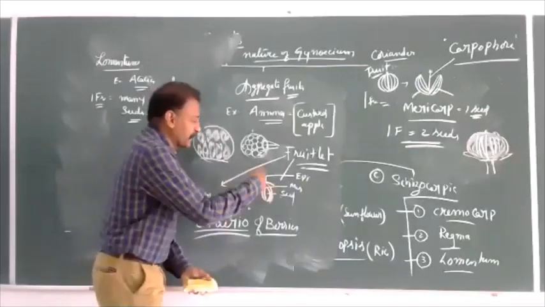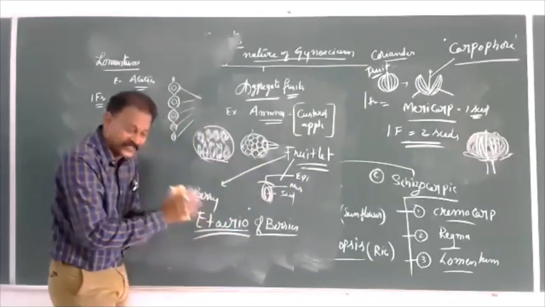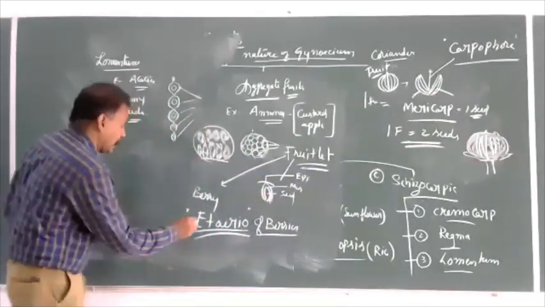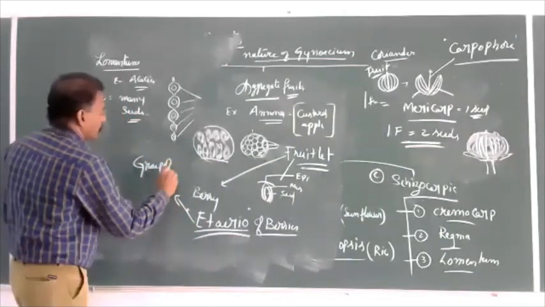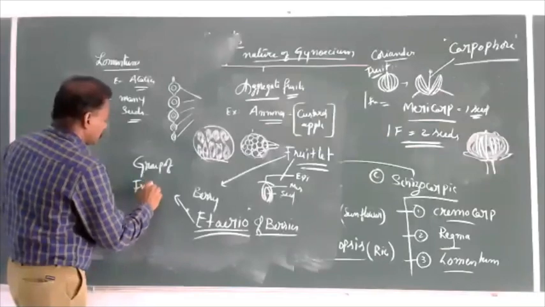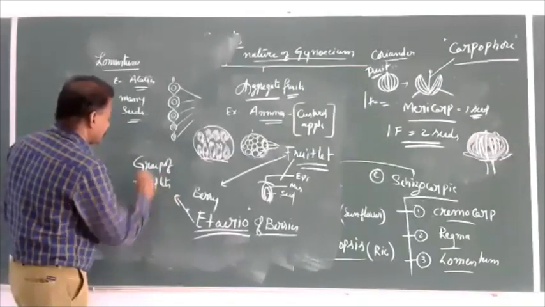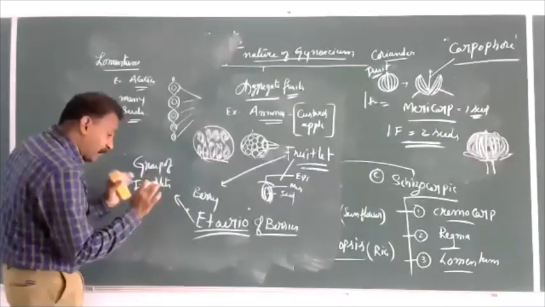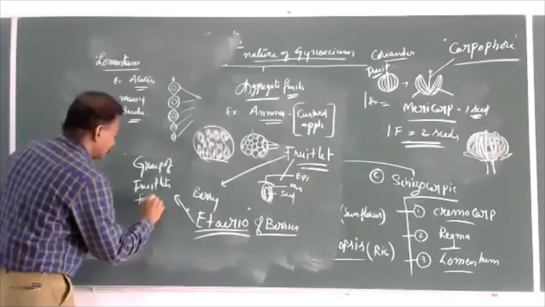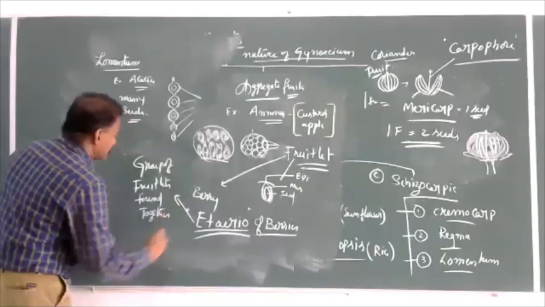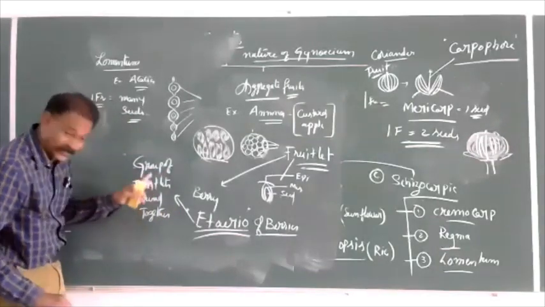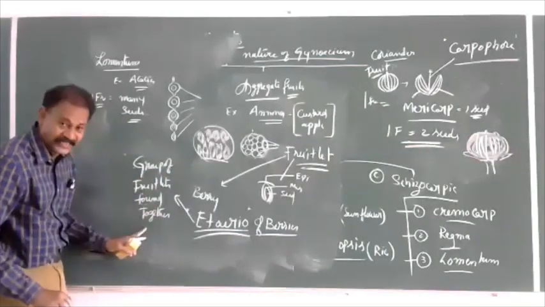So many such fruitlets join, and a group of such fruitlets is called etaerio. Etaerio means a group of fruitlets found together.